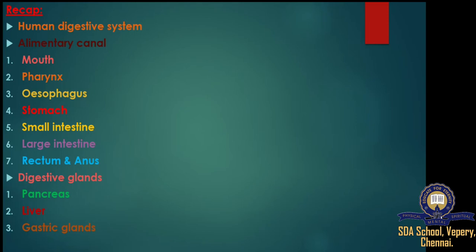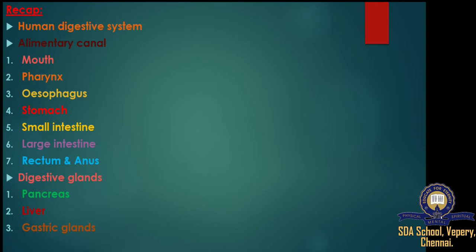The next part, large intestine. The large intestine is a long muscular tube that has different parts, which are cecum, colon, and rectum. The waste that is left over after digestion of food reaches the rectum through the peristaltic movement of the colon.